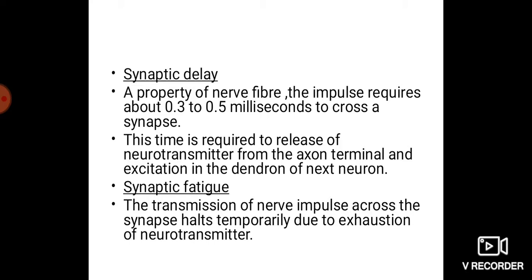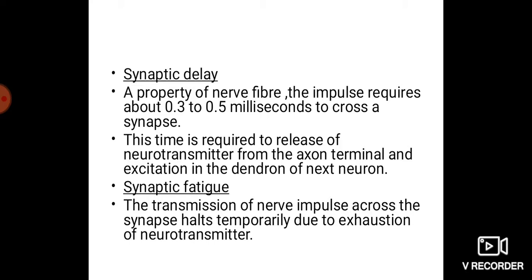Now, synaptic delay, a property of nerve fiber. The impulse requires about 0.3 to 0.5 milliseconds to cross a synapse. That time taken is called a synaptic delay. This time is required to release neurotransmitters from the axon terminal and for excitation in the dendron of the next neuron.